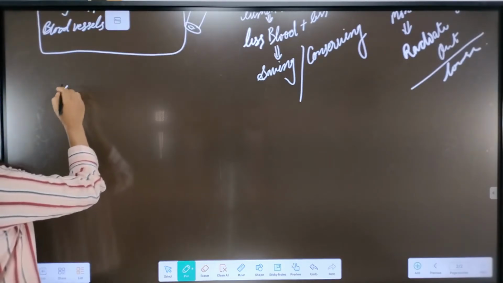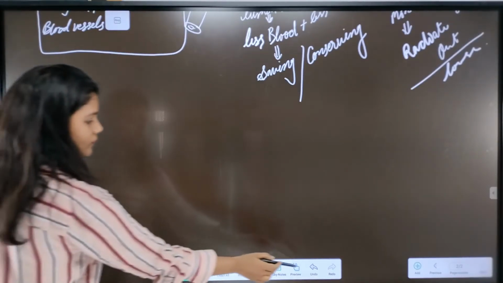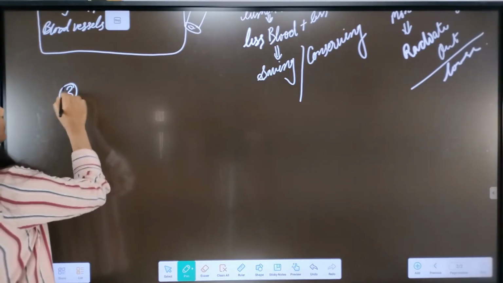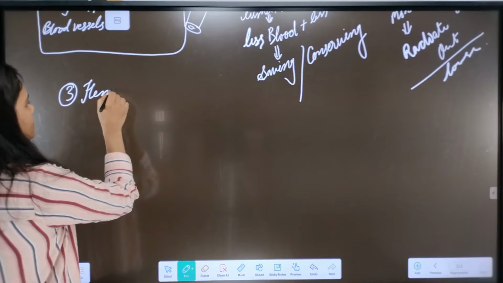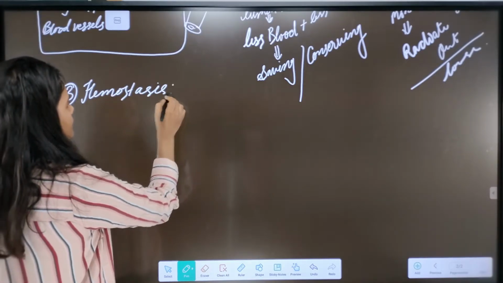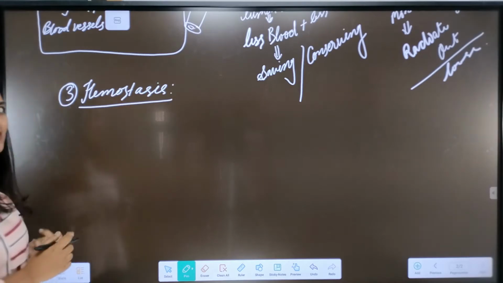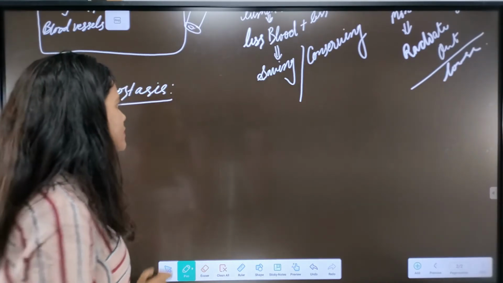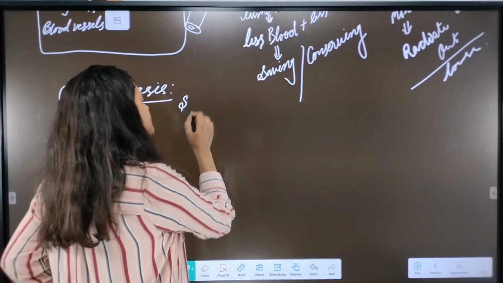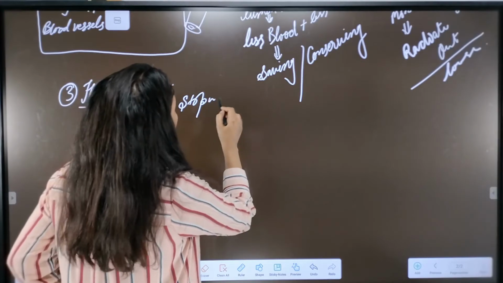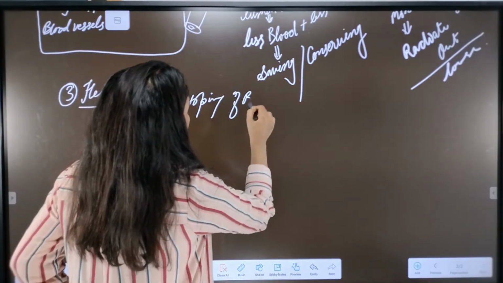third, hemostasis. Wherever in science stasis comes, it means stopping. Okay, hemostasis means stopping the bleeding, stopping of bleeding. What is it?